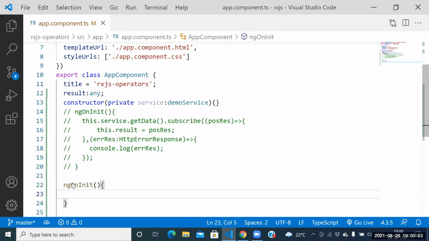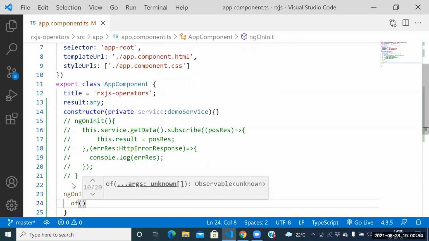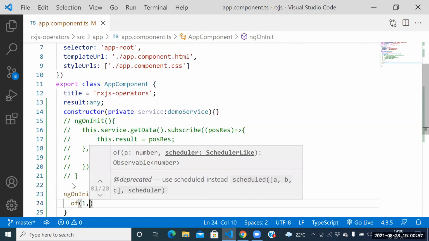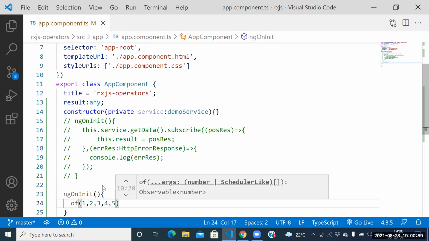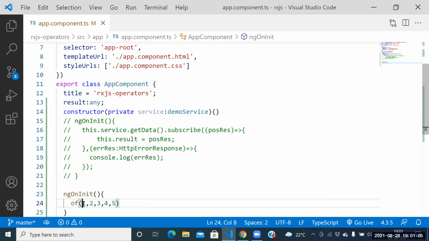Under the ngOnInit, we have some hard coded result: 1, 2, 3, 4, 5. Because you people are feeling it tough to understand the REST API call, I wanted to take some hard coded data 1, 2, 3, 4, 5. Guys, this is the original result. But I need 10, 20, 30, 40, 50.